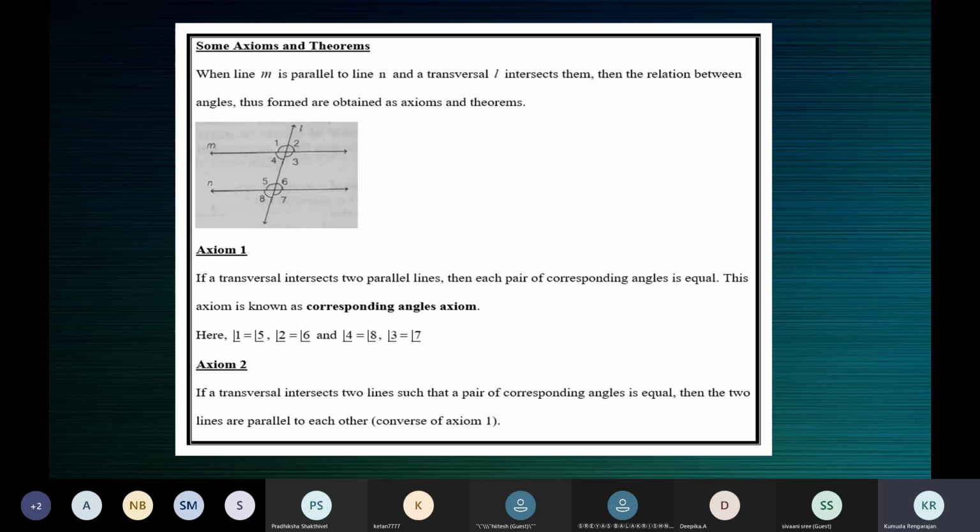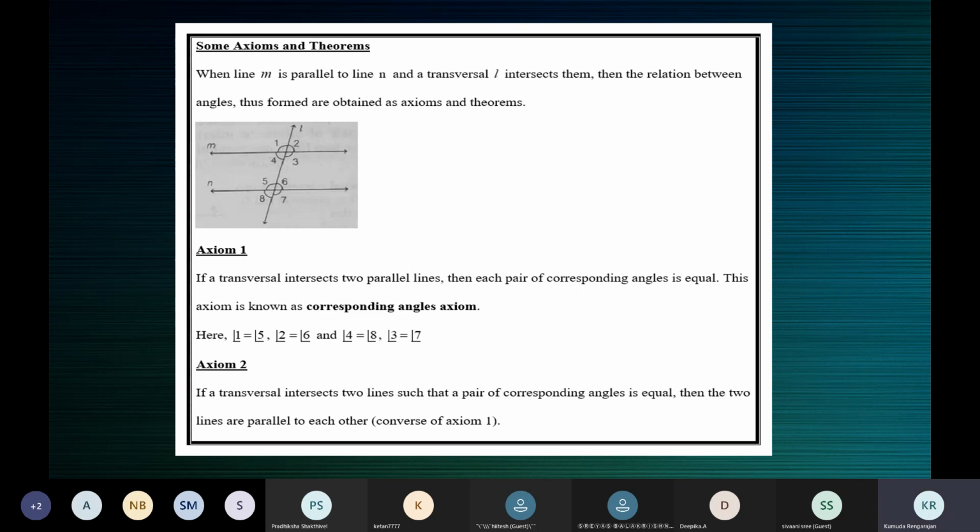So what should be given to you? To use this axiom, what is to be given to you? Ma'am, corresponding angles should be equal. No. What should be given? You must have two parallel lines cut by a transversal. If you have this, then this result follows that each pair of corresponding angles is equal.